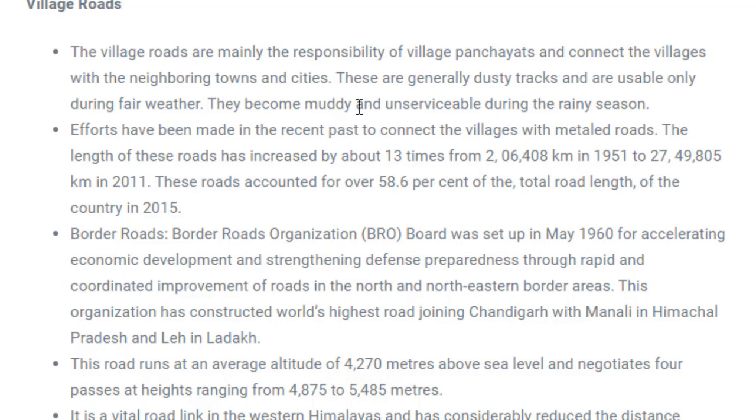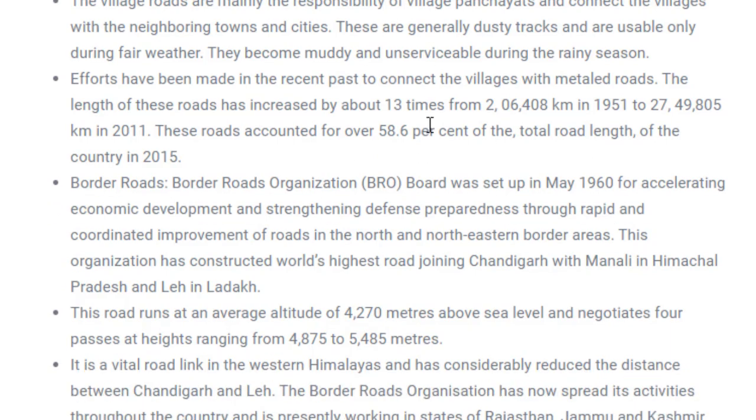Fine. And whatever factual information there is, you can read on your own. These are given on the website www.pdf.org. So this is the website where you can read all this information.